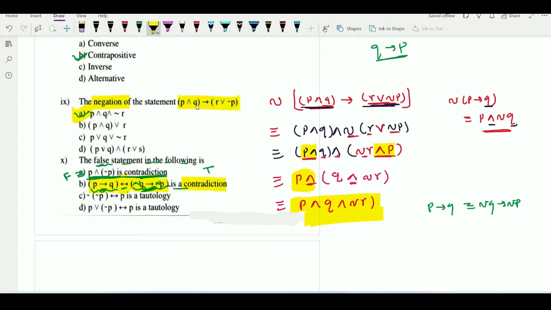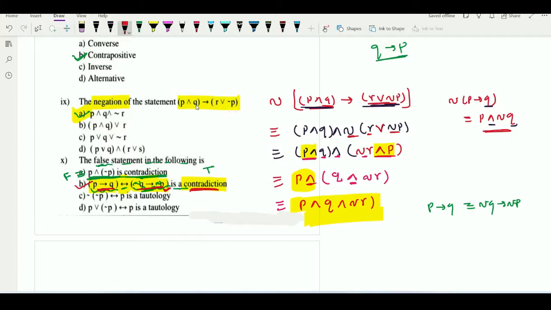So here contradiction is given, which means it has become false. So we can say that B option will be our correct answer because it is a tautology. Even by constructing the truth table you are able to check whether it is a tautology or contradiction. You will come to know that it is a tautology, and that's why we can say that this is false because they have given that it is a contradiction. So B option will be the answer.